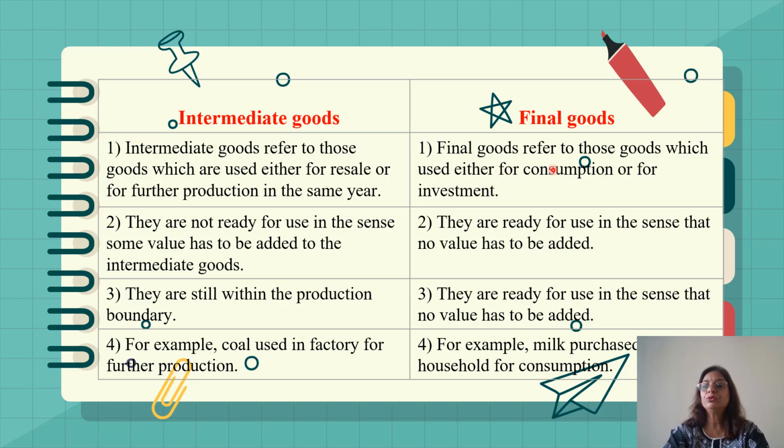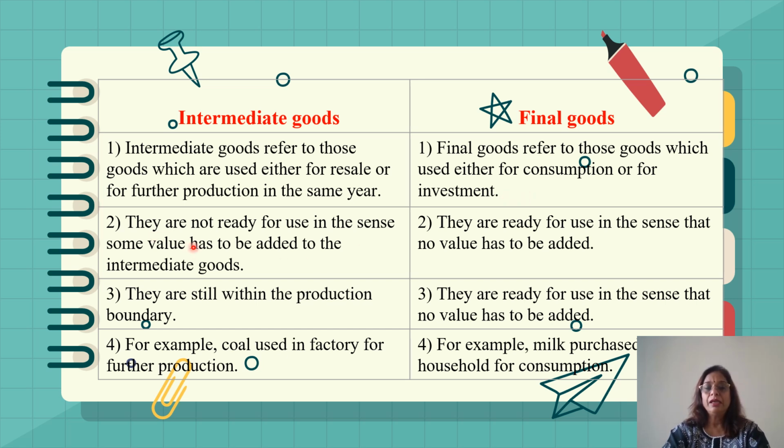Final goods refer to those goods which are used either for consumption or for investment. That means when we are talking regarding final goods, either it is utilized by the consumers for consumption or by the producer for investment, like capital goods.